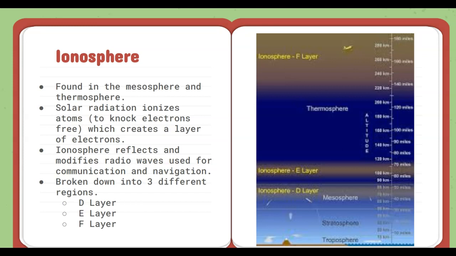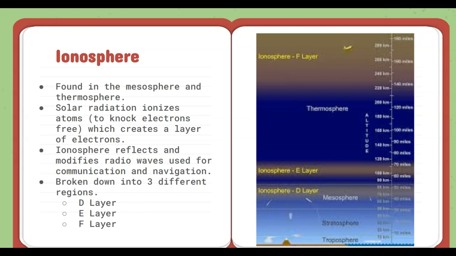Now, inside the thermosphere and the mesosphere is a sublayer called the ionosphere. What happens in the ionosphere is solar radiation ionizes atoms to create a layer of electrons. When I say ionizes, basically it means to knock electrons free. The ionosphere reflects and modifies radio waves that are used for communication and navigation. So humans have been able to use the ionosphere, and we do rely on it a little bit.